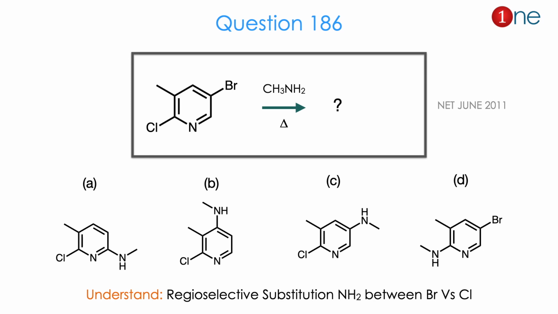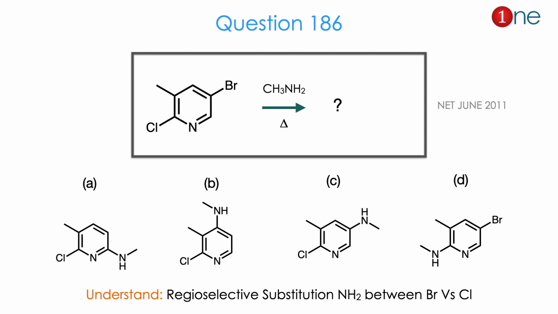Let us see the first question. The starting material is pyridine attached with chlorine, bromine and iodine. You are attacking it with methylamine there. You are heating it up. They ask you to find the product. The products are mostly where the amine is attached. Amine is attached in the second position, or third position, or fourth position, or the sixth position.